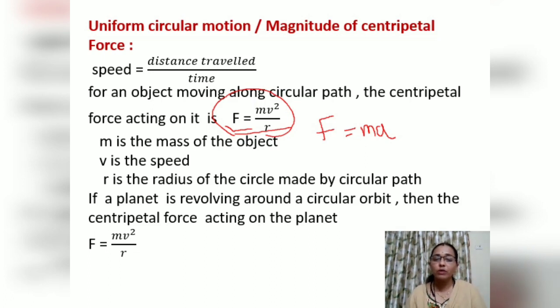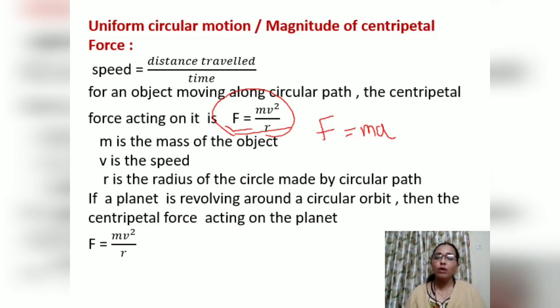Now, circular motion naturally has a radius, so we consider a as v square upon r. So m into a means m multiplied by v square upon r. Here m means mass of the object, v is the speed, and r is the radius of the circular path where the planet is revolving around the sun.